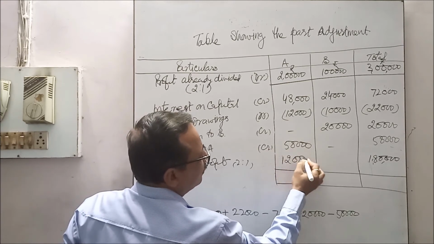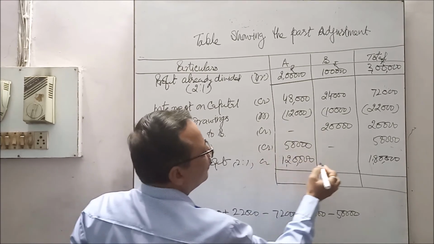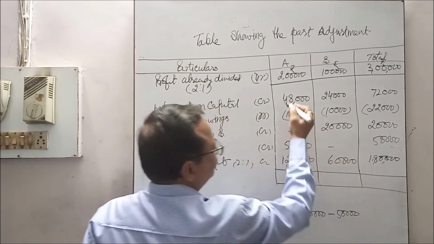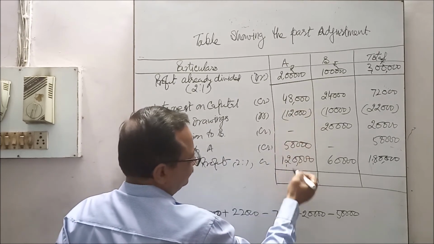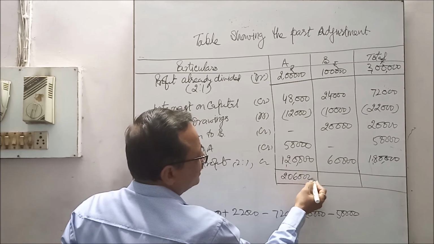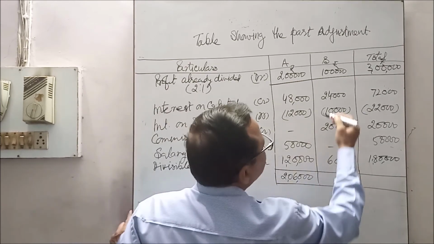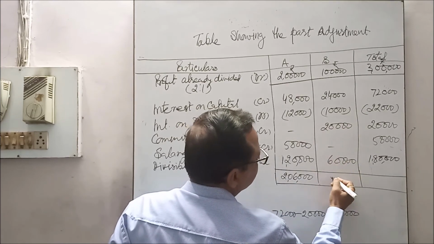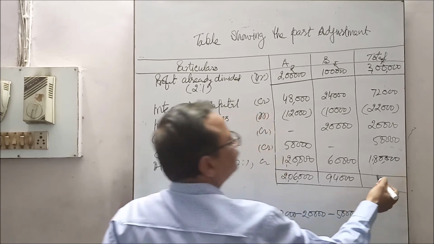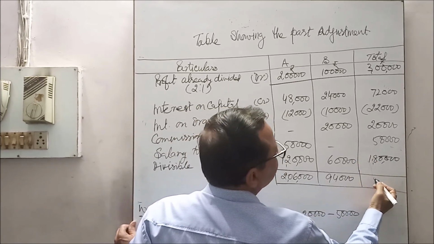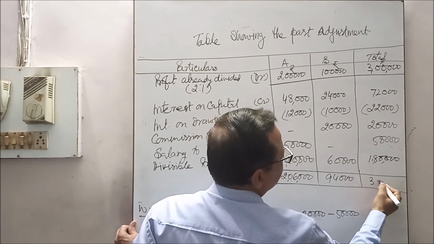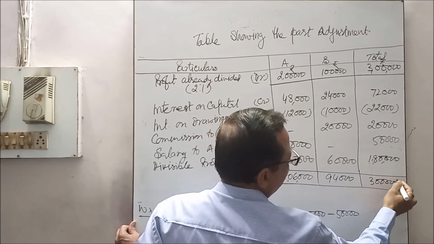Total these figures, and the credit to A is two lakh 6,000 and to B 94,000. It is not necessary to total it.